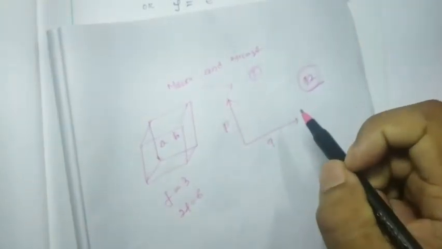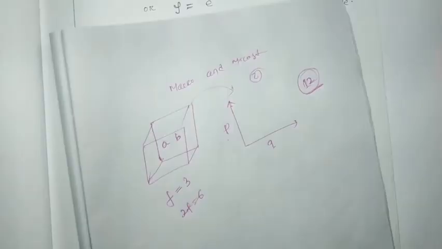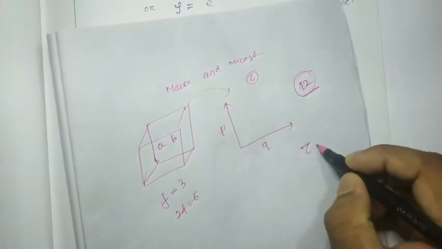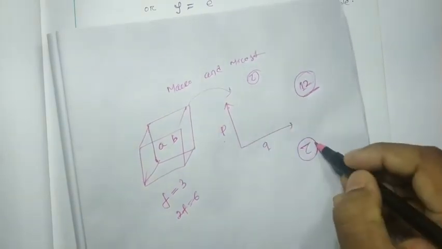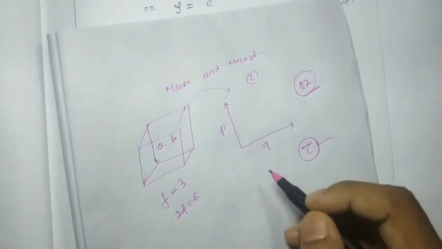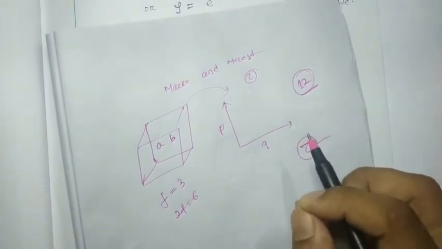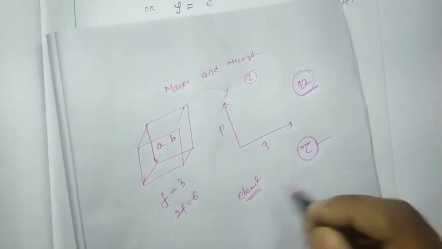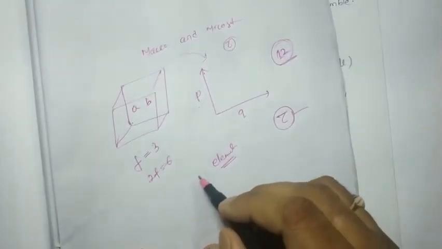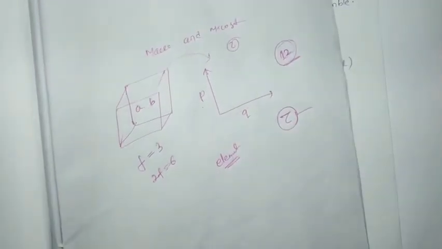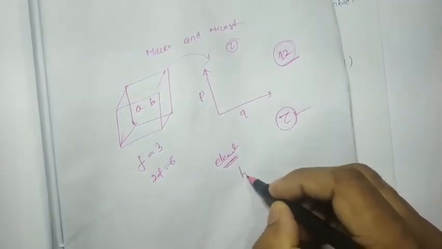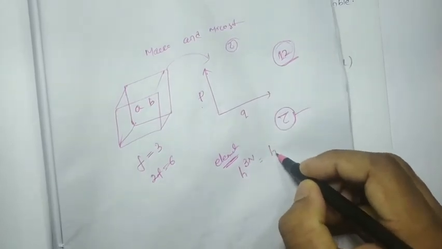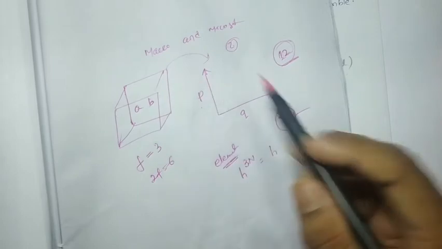If we consider the entire volume, then the total volume of the phase space will be tau. Now the volume of the phase cell, or elemental volume, will be h to the power 3N. With two particles, that means h to the power 6.